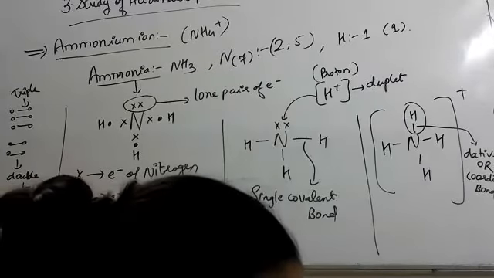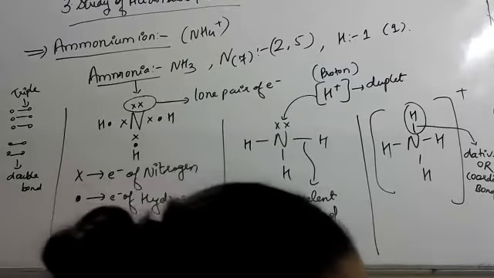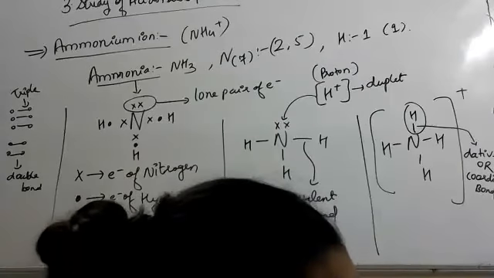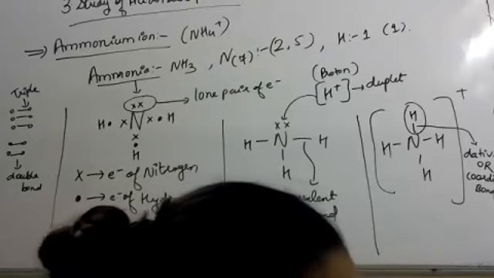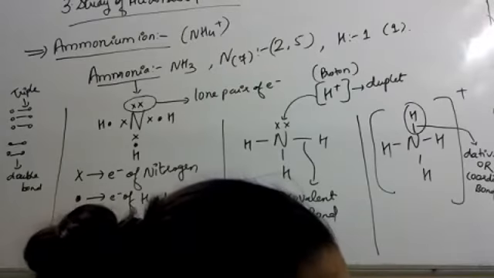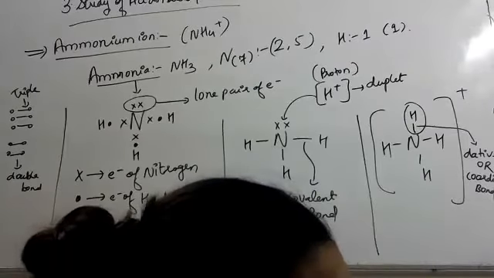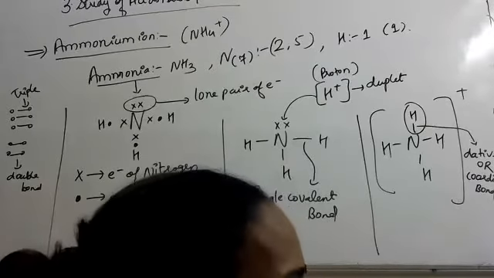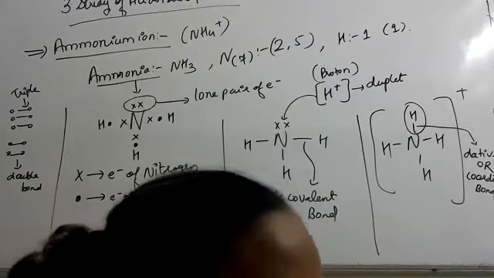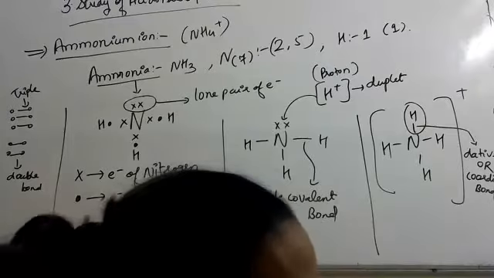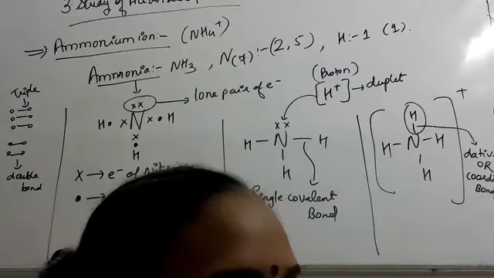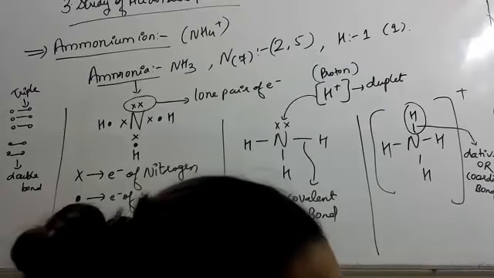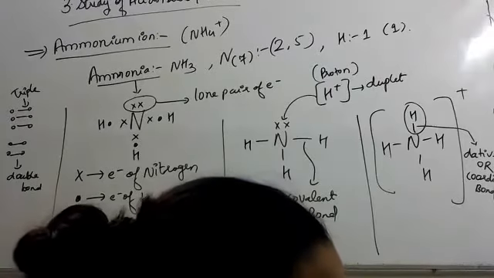The hydrogen ion shares the lone pair of electrons from the nitrogen atom to complete its duplet by dative bond or coordinate bond, leading to the formation of ammonium ion.